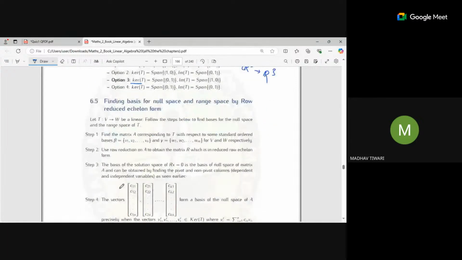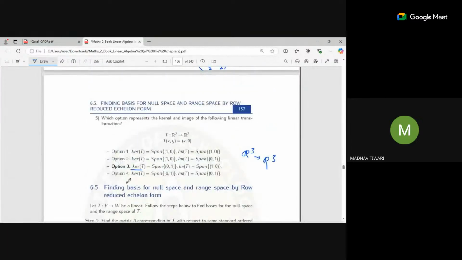Some easier methods: you can see we are given the transformation (x, y) mapped to (x, 0). The image has x belonging to the real numbers, and y also belonging to the real numbers. So the range covers all points of the form (x, 0), that is, (real number, 0). To write a basis for this, you can write x times (1, 0). So the vector (1, 0) spans the image of T.